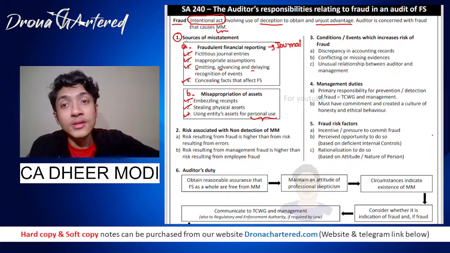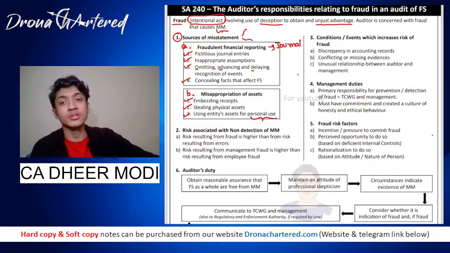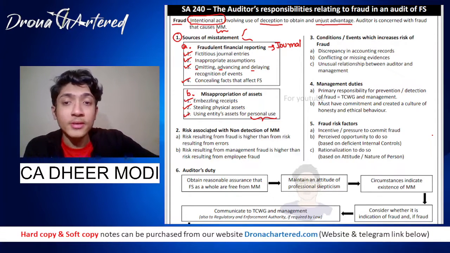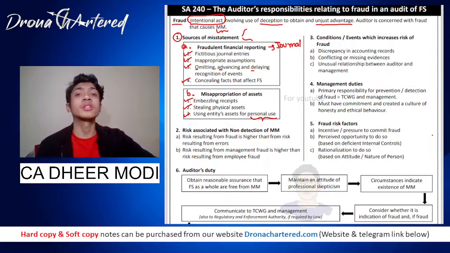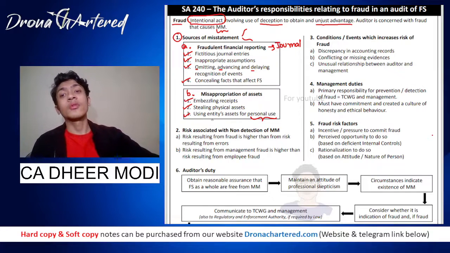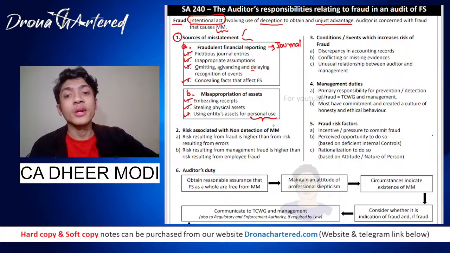Great. So you have to learn these, that there are two things under sources of misstatement. One is fraudulent financial reporting and the other is misappropriation of assets. Okay. Now the next part is risks associated with non-detection of material misstatement. That is, what risk do I have if I do not detect a material misstatement?